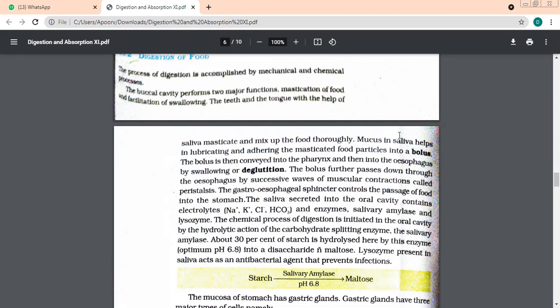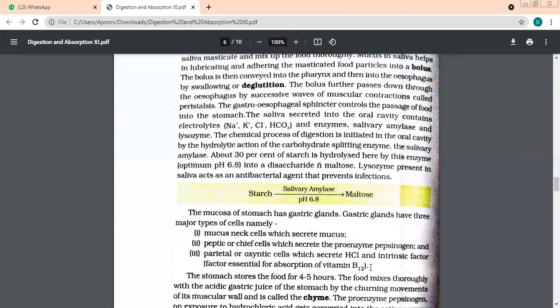Saliva contains, number 1, mucus, which helps the food to push down. Number 2, electrolytes. Number 3, the enzymes salivary amylase and lysozyme. Salivary amylase is a very important enzyme. It is this enzyme which starts the digestion of carbohydrates in the mouth. About 30% of the starch is already digested in the mouth because the pH level is around 6.8. So when carbohydrate breaks down, the pH needed is 6.8. Okay, beta? We have another enzyme, that is lysozyme. We had already discussed what the function of lysozyme was.